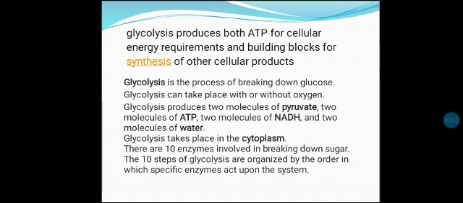About the steps in glycolysis. All steps in the process of glycolysis are well organized, they are well stepped, and the conversions occur in the presence of specific enzymes.